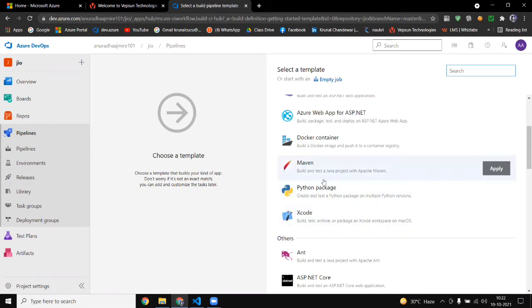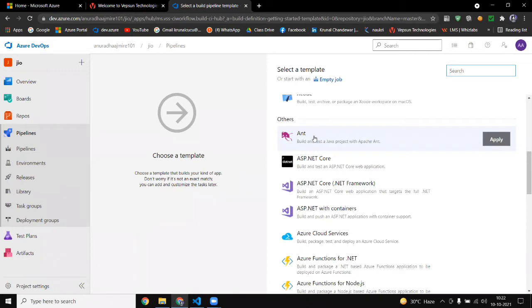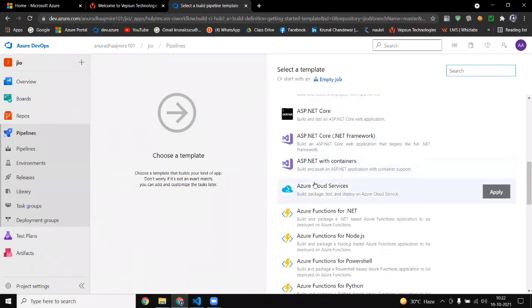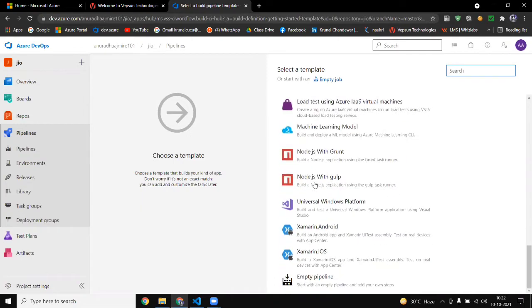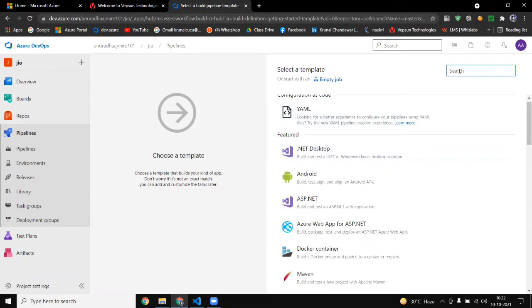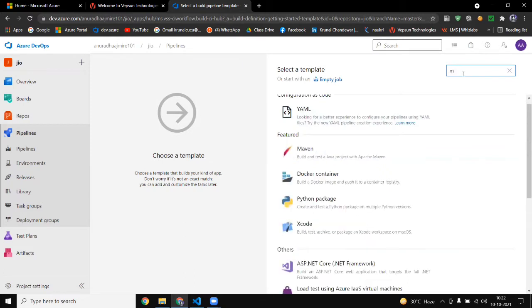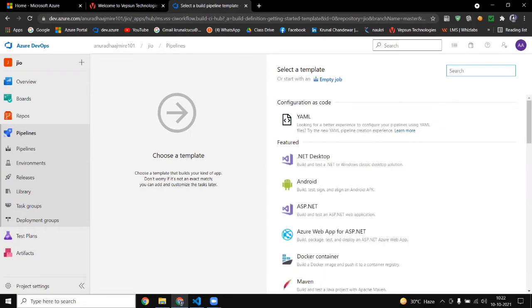So see this one, this Maven tool. Even Ant we are using for C#, ASP.NET. Everything is available here, and you can search for any type of tool here. Like if you search Maven, you get it here. These are all the tools we will now study.